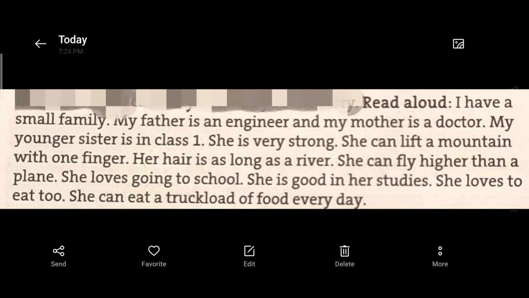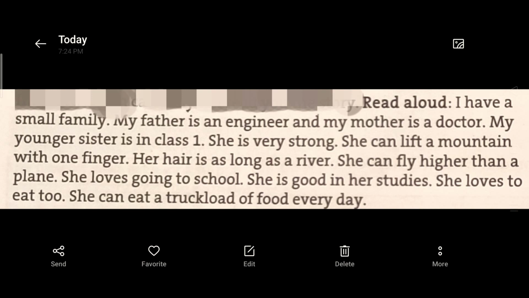Yes students, what was there in the story? In this story, someone is telling about his family. He is telling that my father is an engineer and my mother is a doctor. And he also has one sister. She is in class 1. And she is very strong.